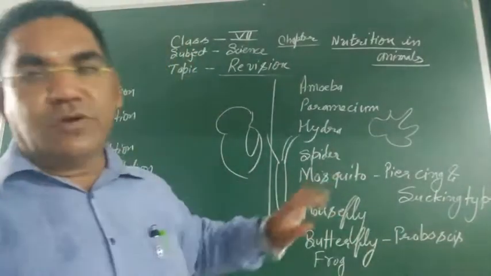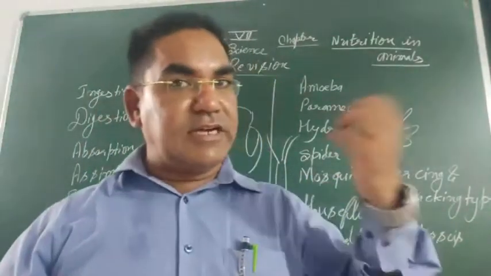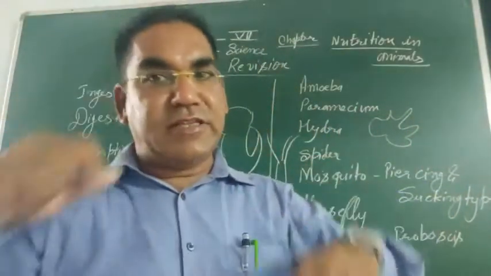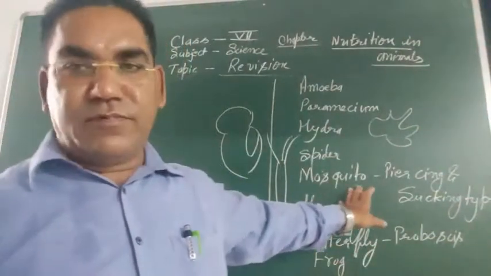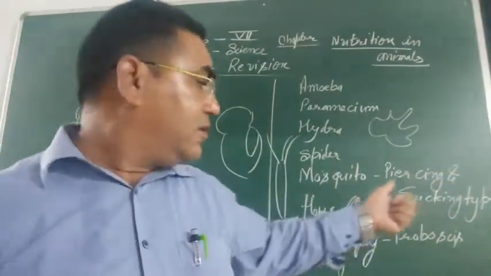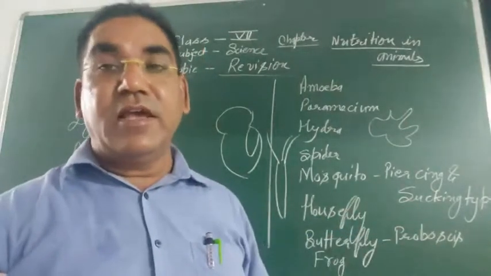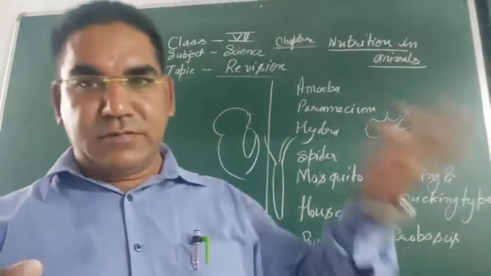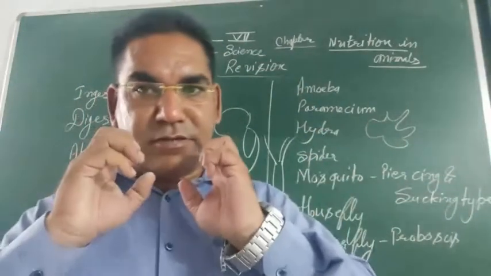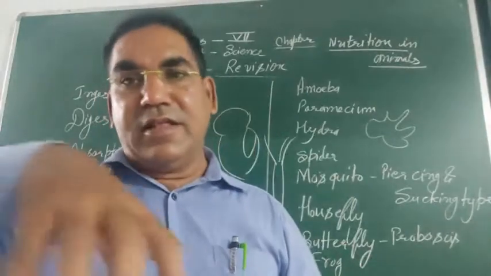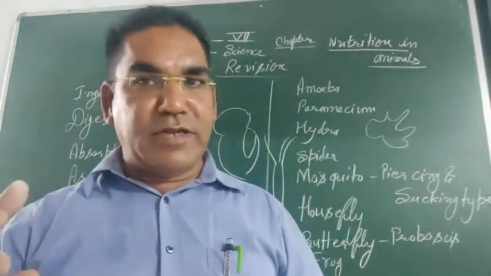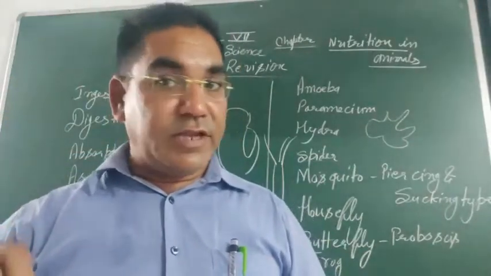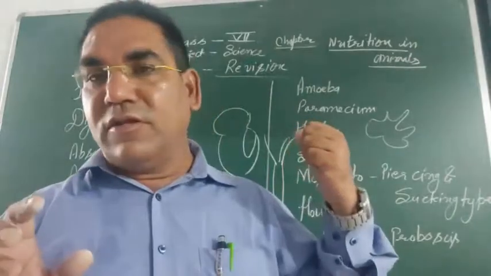Next one, mosquito has piercing and sucking type of mouth organs. It pierces, छेद कर देगा, then sucks the food material. Its food is our blood. Next one, in case of the housefly, it has a tube-like structure. Housefly has a feeding tube, and it releases its saliva on the food material, then it converts it into liquid form, and ultimately it absorbs the food in simple soluble form.